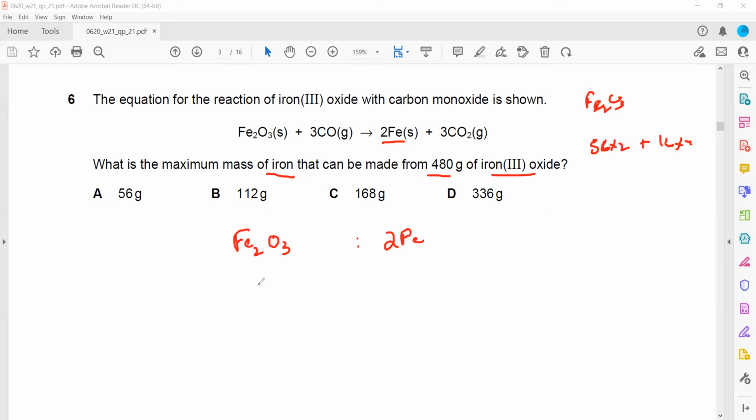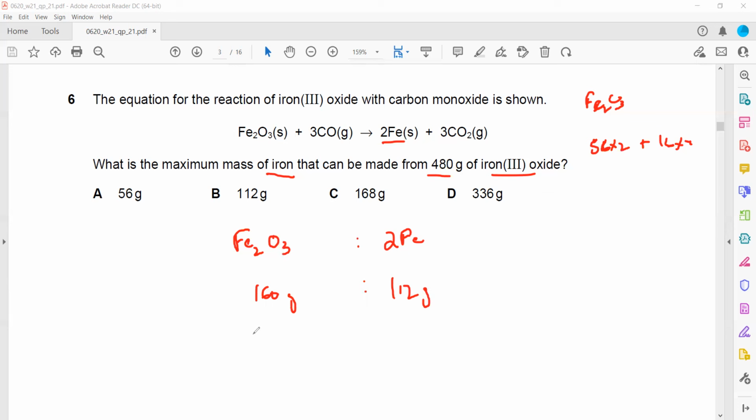So this will be 160. And what about iron? One atom is 56, but 2 are there, so 112. So if we have 160 grams of iron oxide, we should get 112 gram of iron.